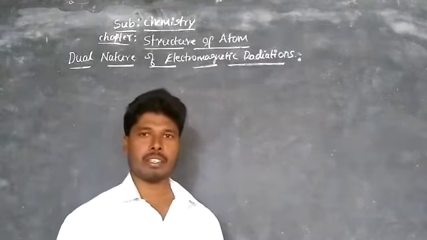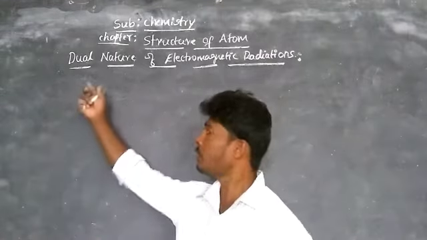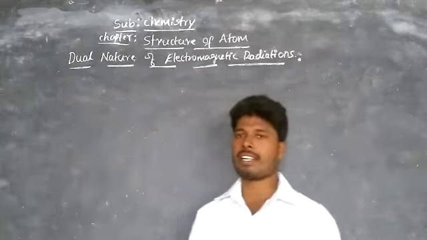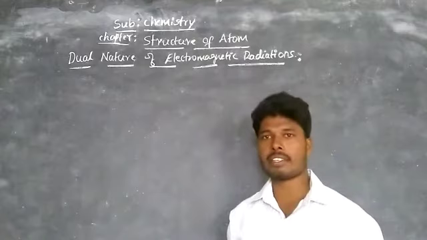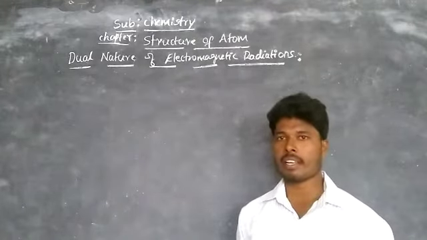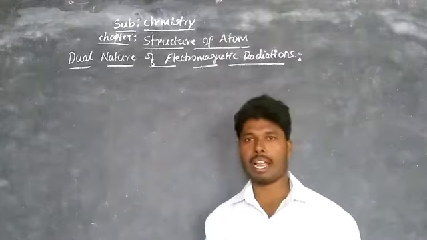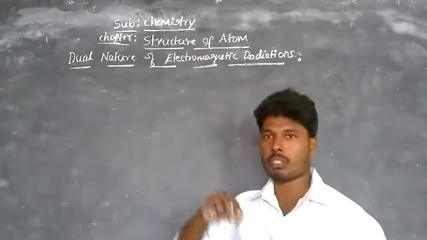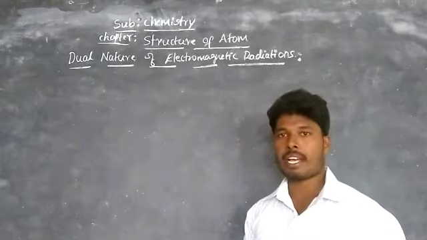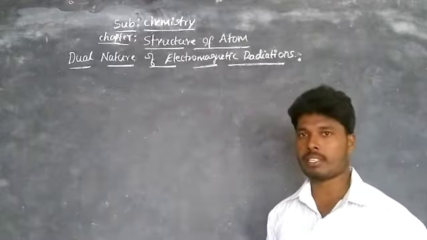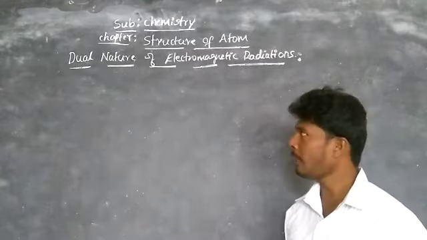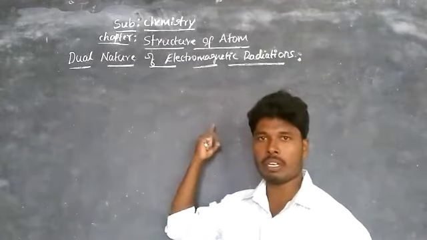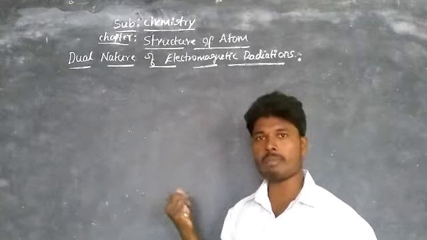Welcome to chemistry class. In this class we are going to study dual nature of electromagnetic radiations. In the previous class we have studied how the electromagnetic radiations, it means light radiations, behave with both wave nature as well as particle nature. Both the natures we call dual nature. Phenomena such as interference, diffraction, and polarization are explained by wave nature of electromagnetic radiations. It means wave nature of light radiations which come from the sun.